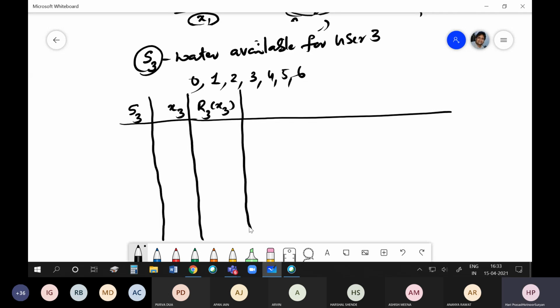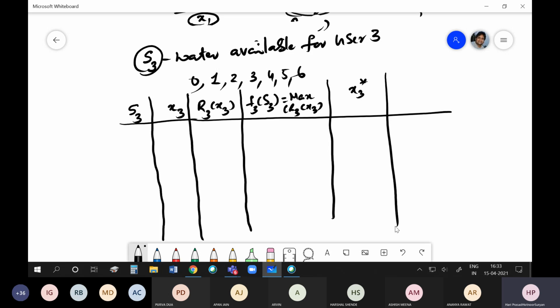Let me write F3 of S3, which is equal to the maximum of R3 of X3. This is my table.